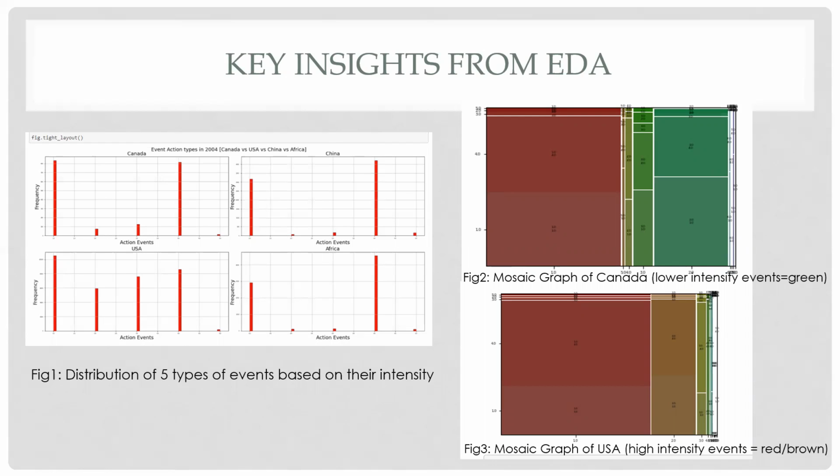So if we compare the graphs of Canada and USA, we have observed that there's more social intensity in USA compared to Canada. So we're currently building on our second phase of EDA and modeling, but this is our first milestone presentation.